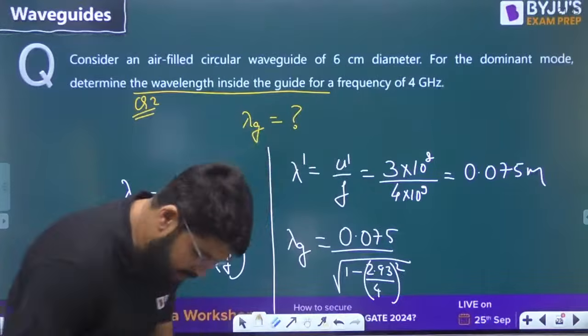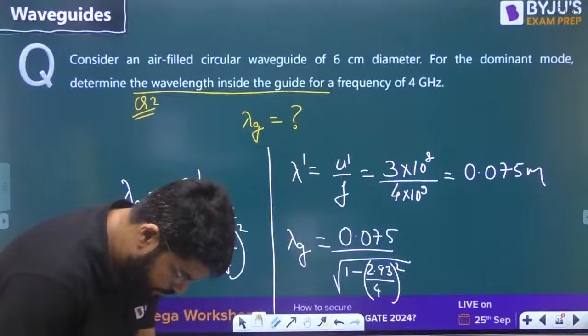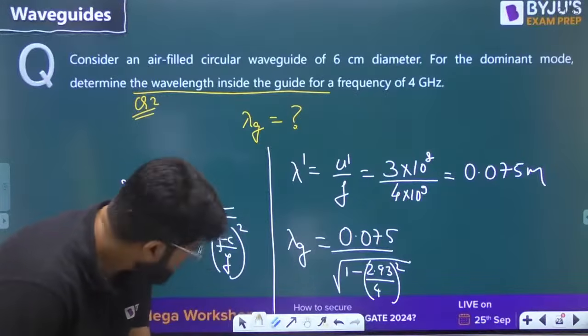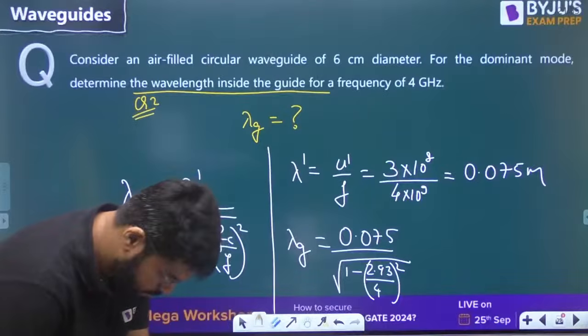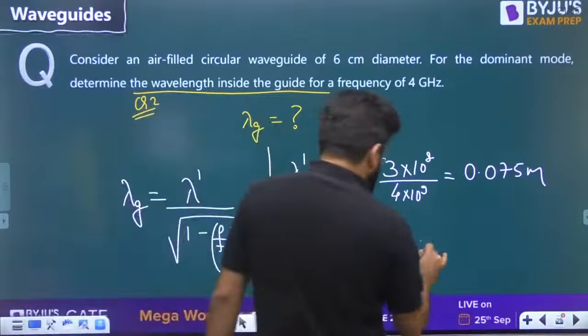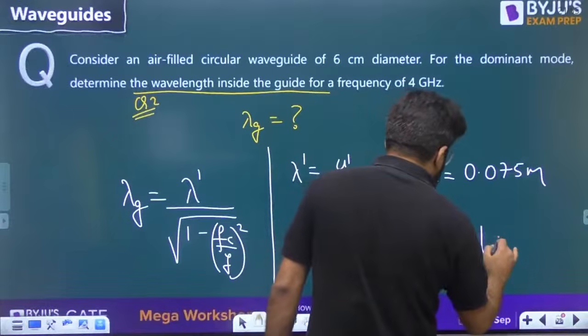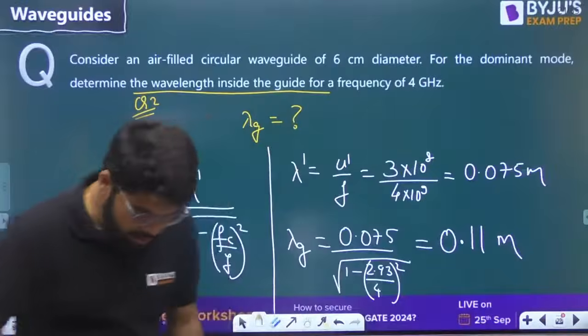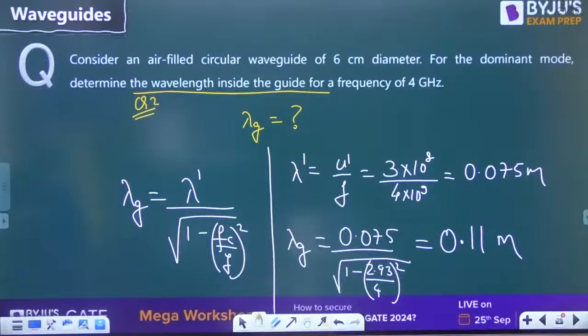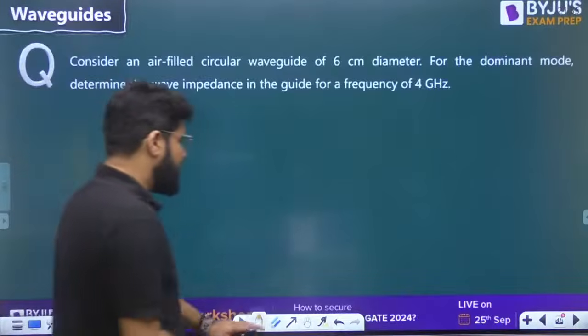Gigahertz is getting cancelled. The answer is 0.11 meters. Just check out the calculation once.